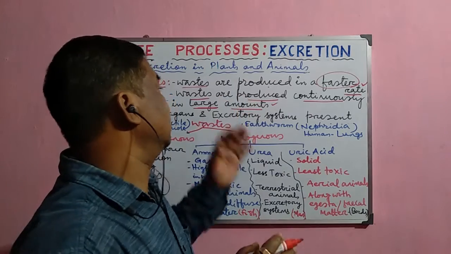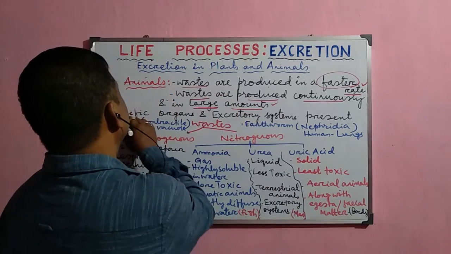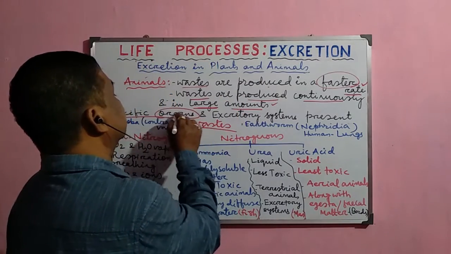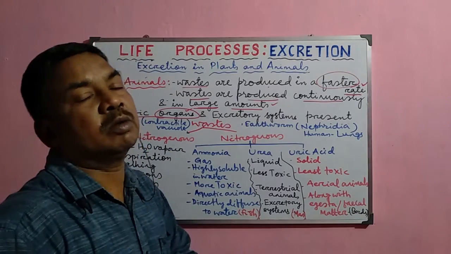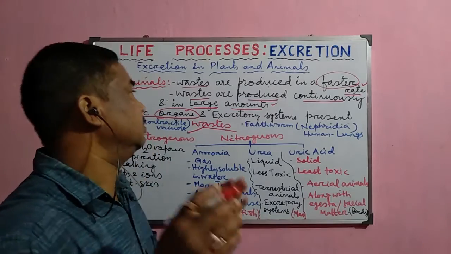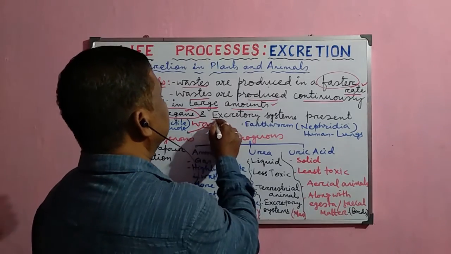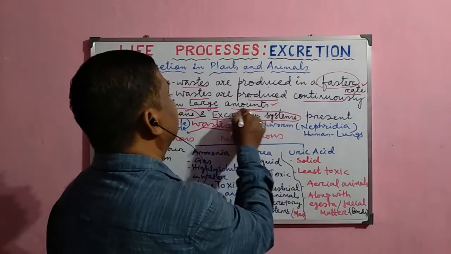So animals have some specific organs for the process of excretion, or the removal of metabolic waste from the body. And there are some specific excretory systems, not only organs.